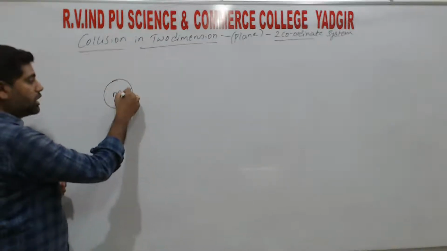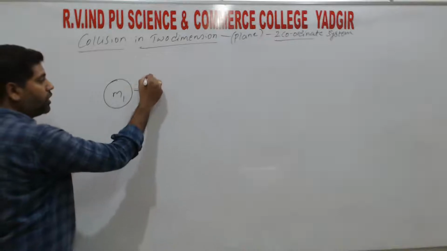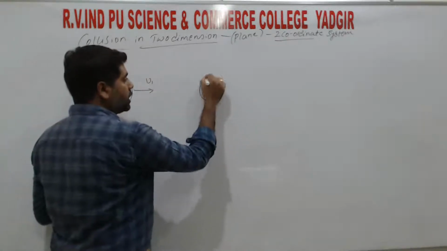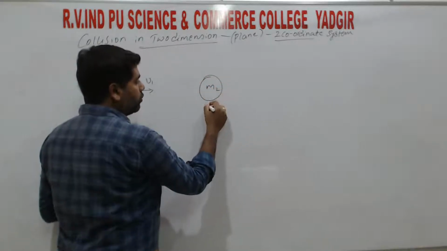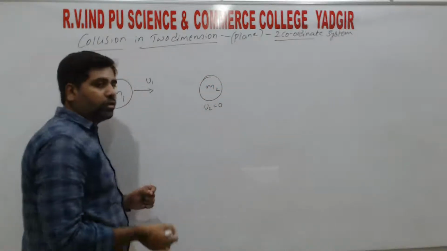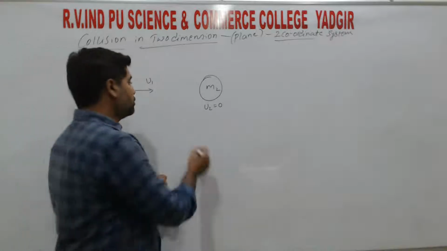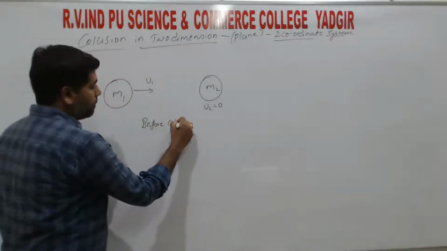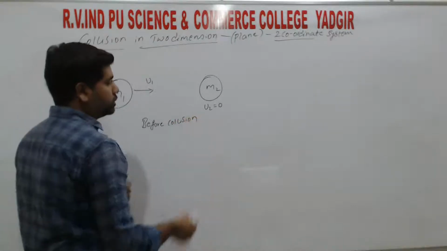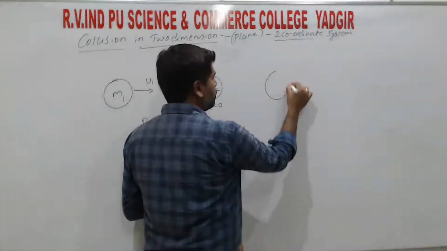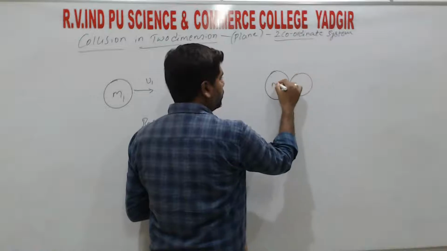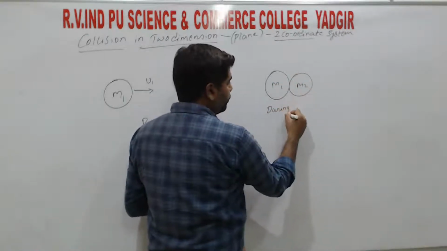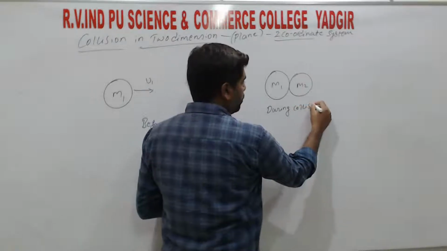Consider an object of mass m1 which is moving with velocity u1, and consider another object of mass m2 which is at rest, so u2 is equal to 0, right? So this is before collision, and this is during collision.